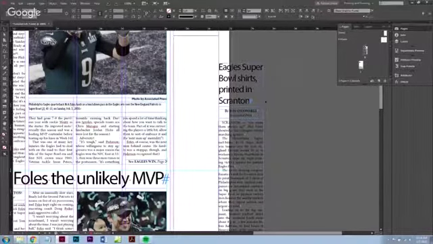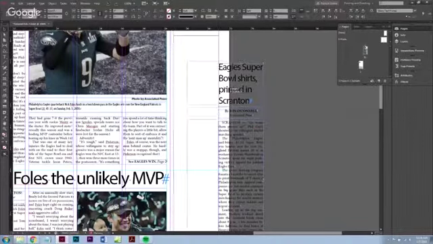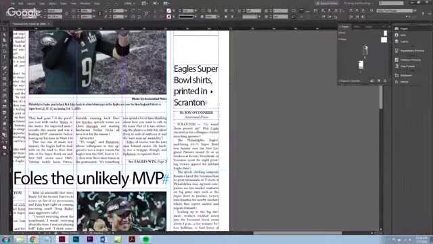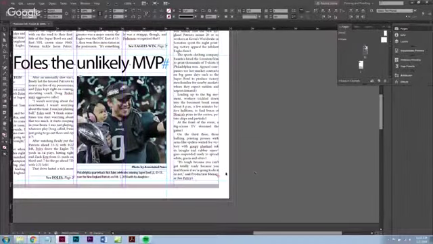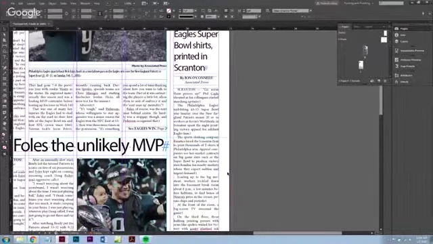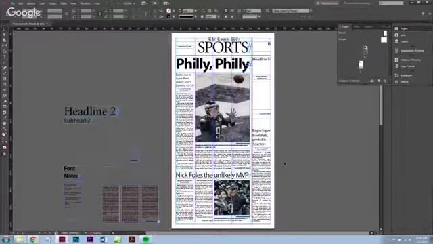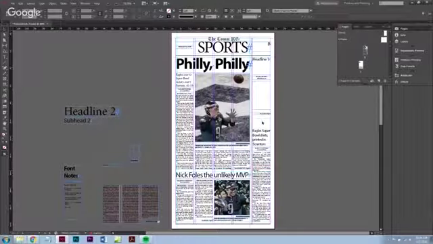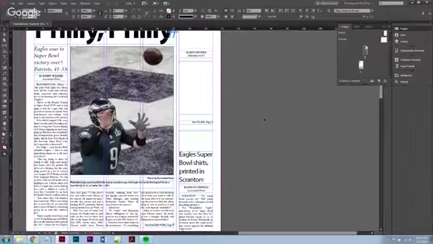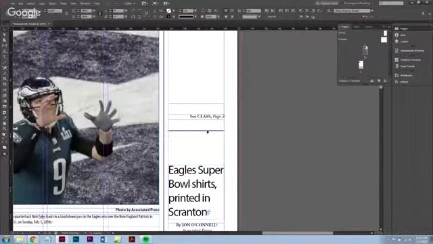So then we're going to take our black arrow, which we should still be selected on, and move it over all 3 of those. So now we have all selected. We're going to move that into place, line it up properly. All right. Looks good to me. Okay. So now we go down here.